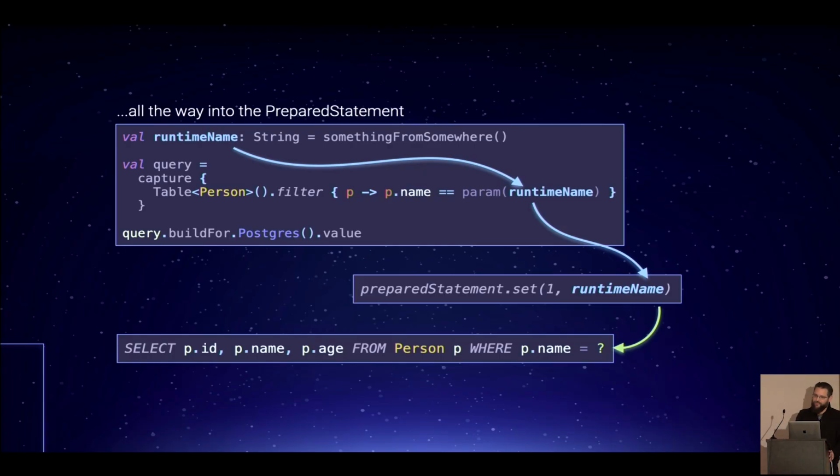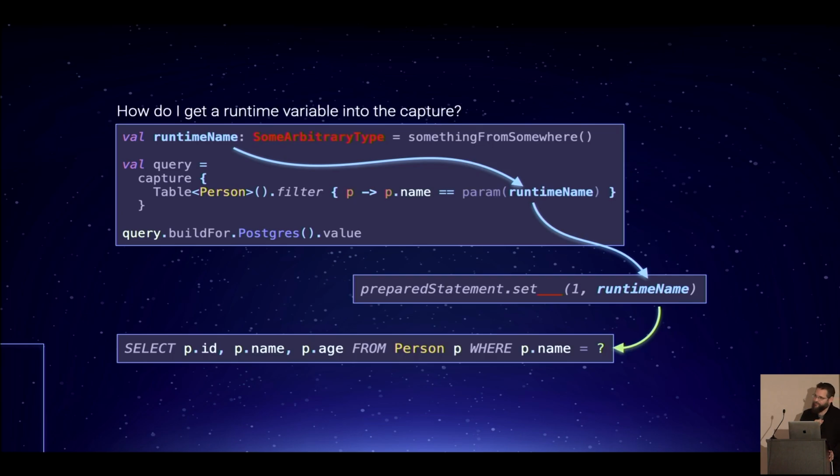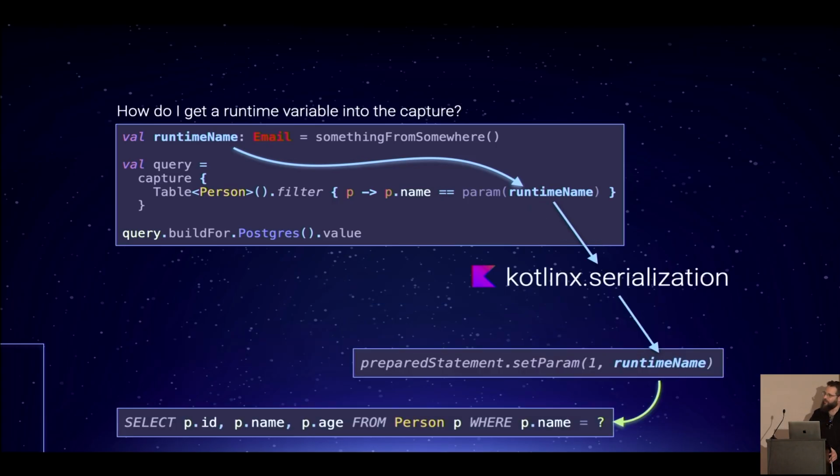Now, this gets interesting because what happens the second that you have user-defined types? Because they exist, right? In functional programming, we love to create types for emails, or we love to create types for IDs. How the heck do we do that? Well, in something like Scala, we would have a type class-based lifting system. We do not have that in Kotlin, so I use idiomatic Kotlin serialization to do this. So, effectively, you write a serializer.